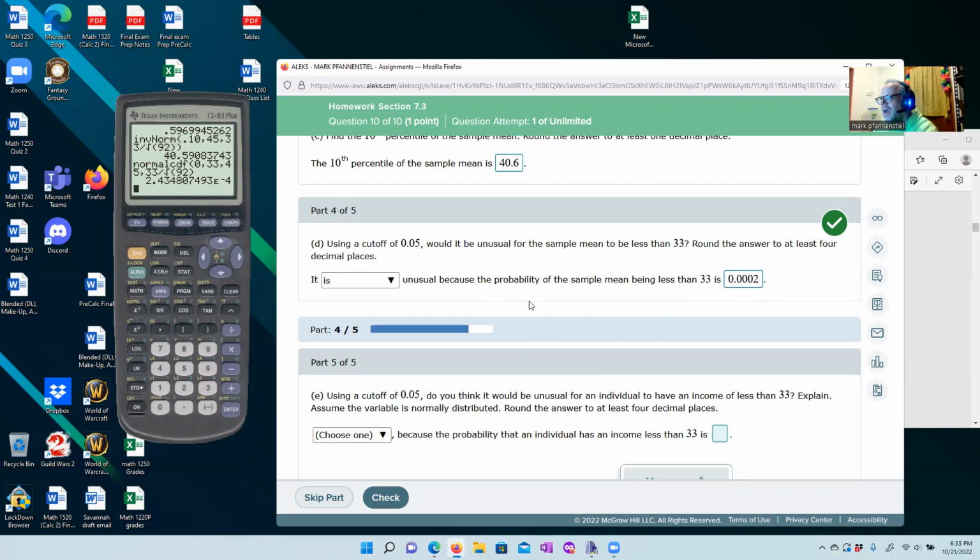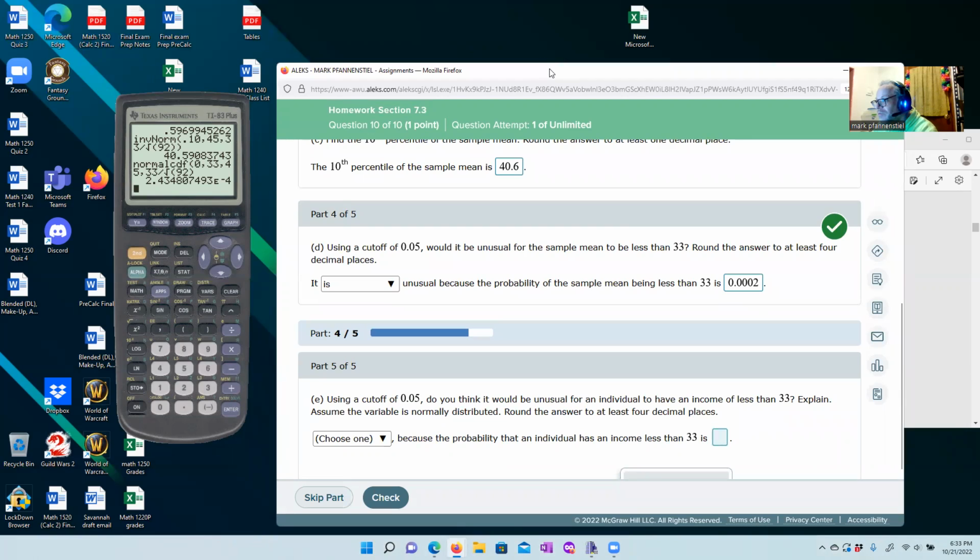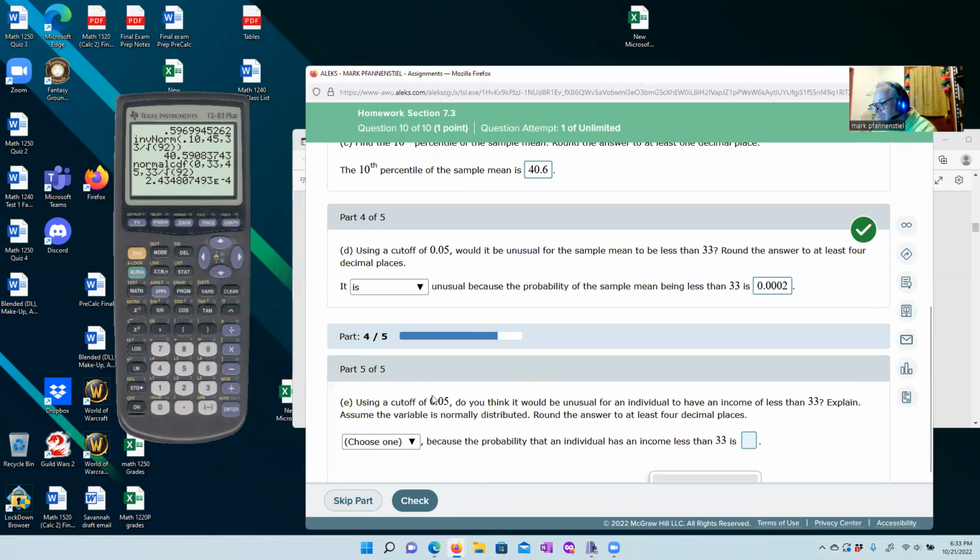Okay. Using a cutoff of 0.05, would it be unusual for an individual? Now notice what they've done here. They've changed this. They said, explain, assuming the variable is normally distributed. They didn't tell us that before. How do we know it's normal? Because n was greater than 30. Now they're going to tell us that this is a normal distribution, so it doesn't matter. So now they're asking about an individual.